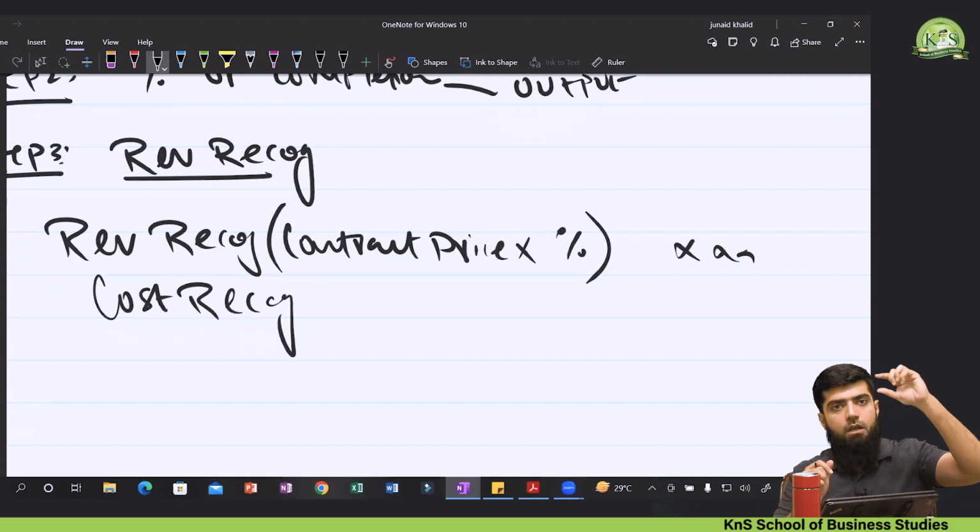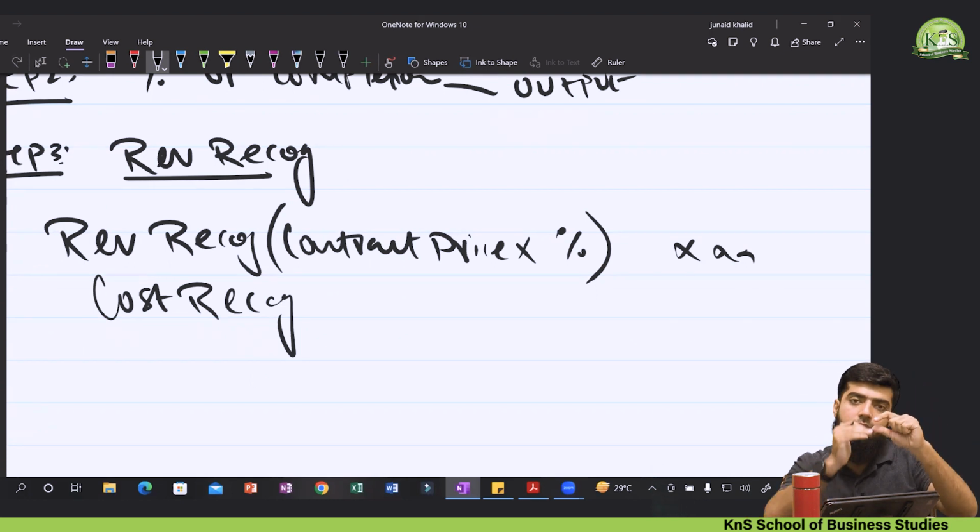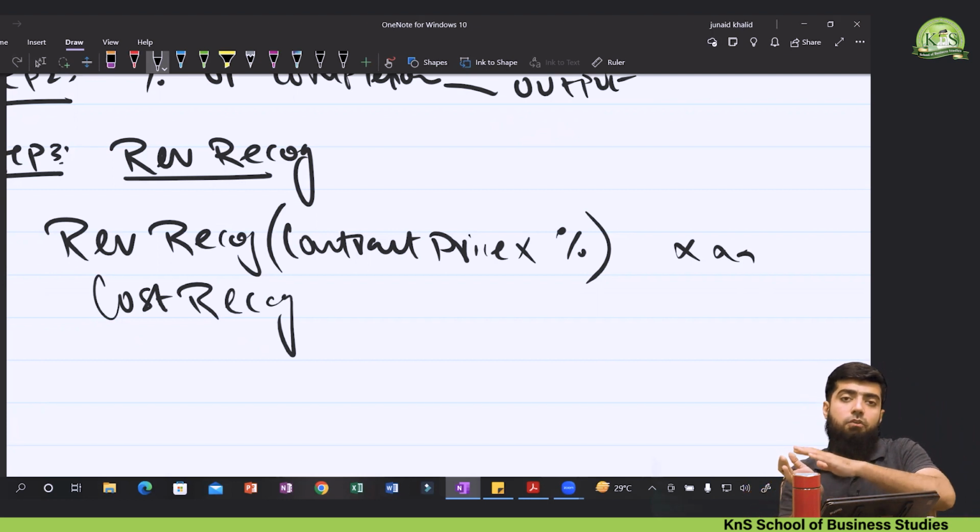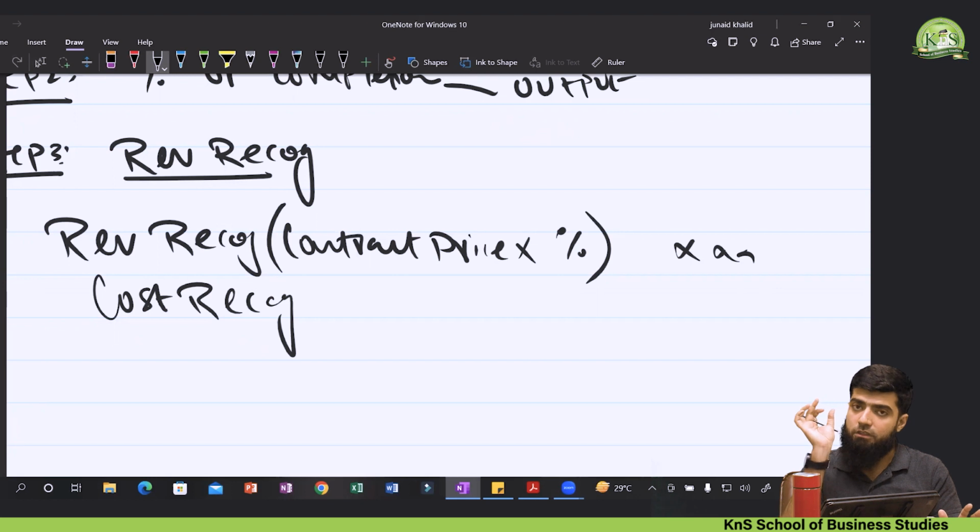I repeat, cost incurred to date plus estimated cost to completion is the total cost. The percentage of completion was applied on the total cost, and that was recognized as the cost recognized. That was recorded as a cost of sales, or we can say the cost will be charged to the P&L.